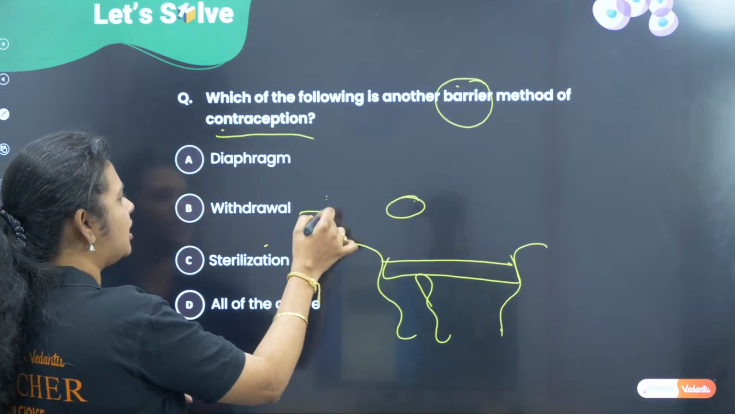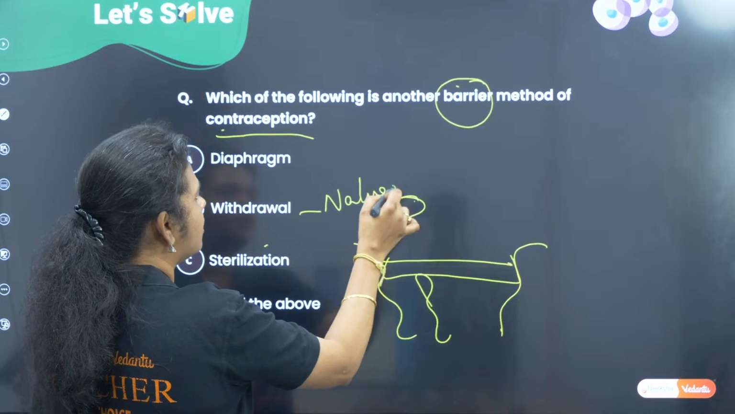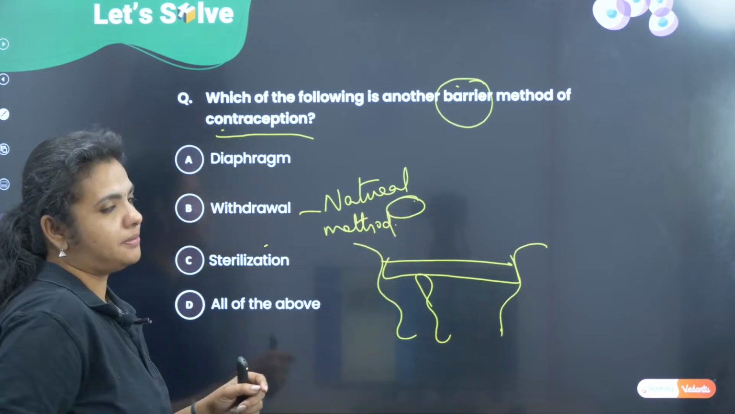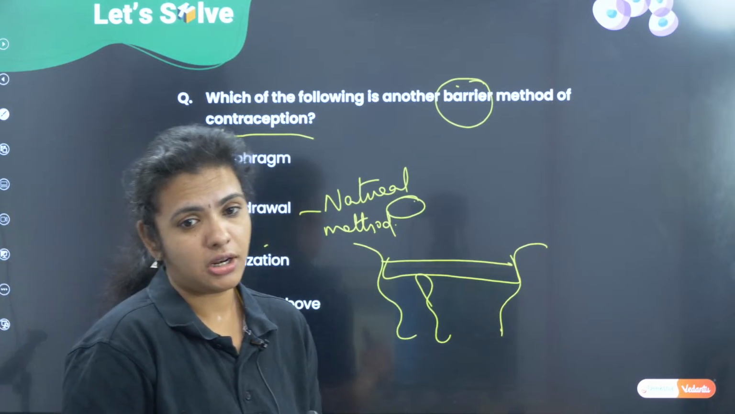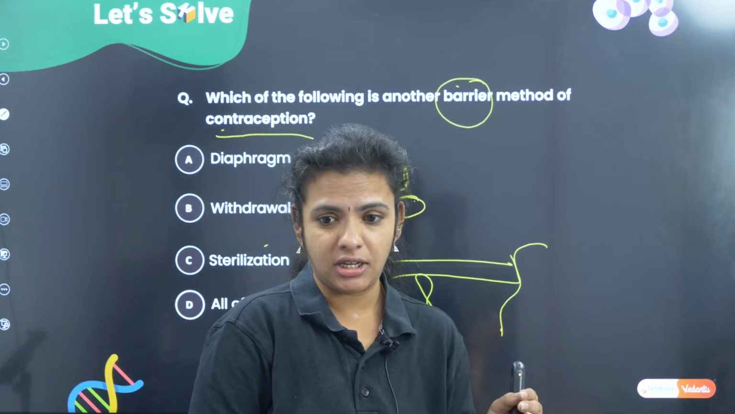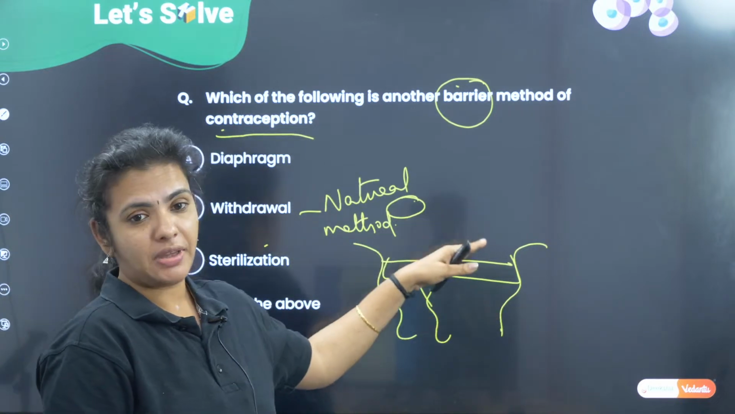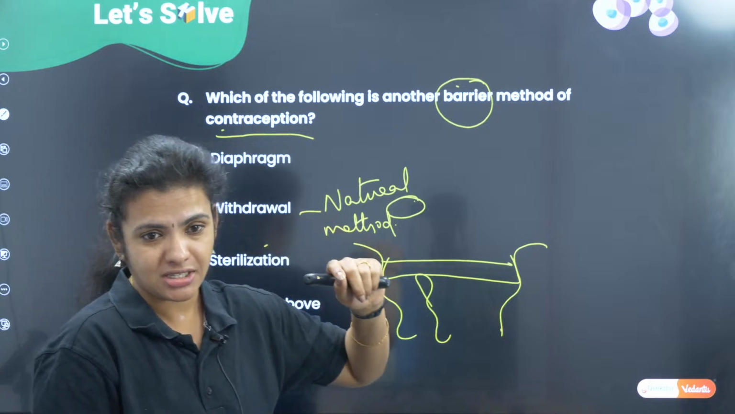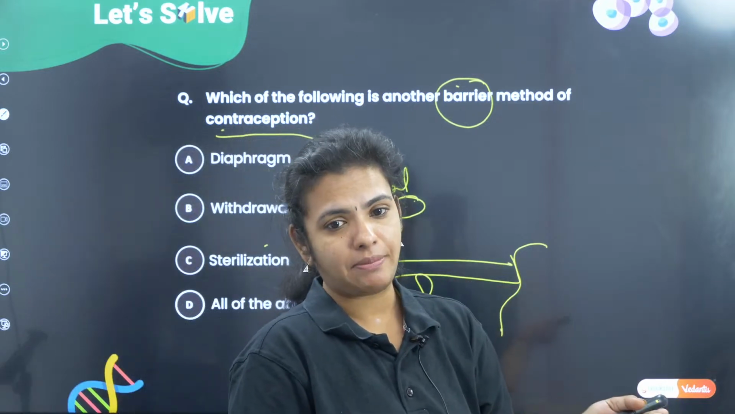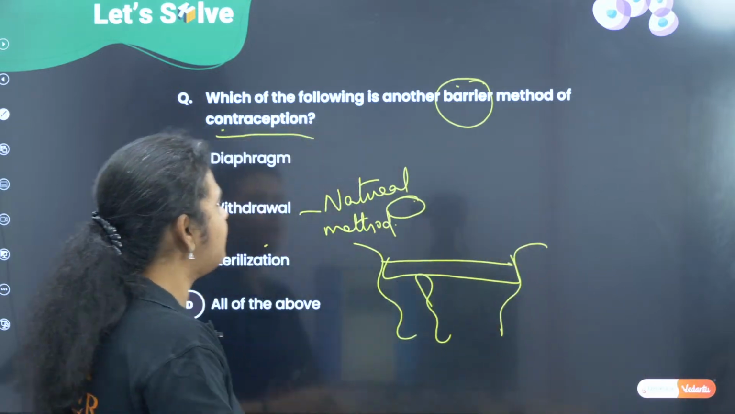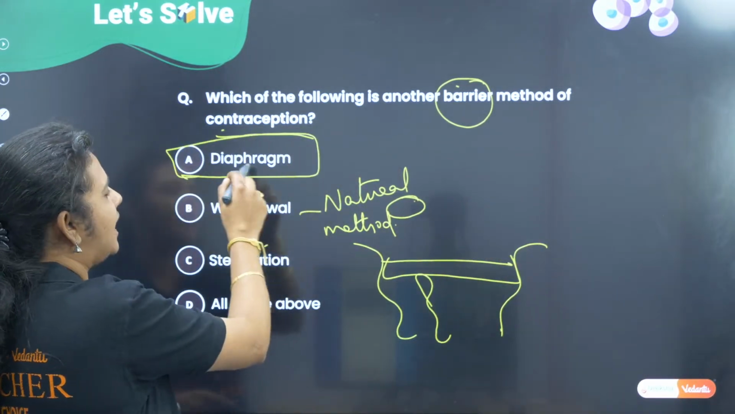Withdrawal method is a natural method. Okay, this is a natural method. It is not a barrier method. Alright. So withdrawal method is a natural method. It does not have any physical barriers to prevent the sperm from entering the egg. It only prevents sperms from entering the female reproductive system. Okay. So barrier method is diaphragm.